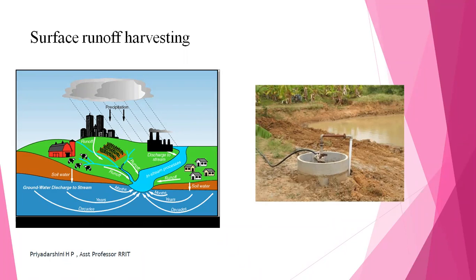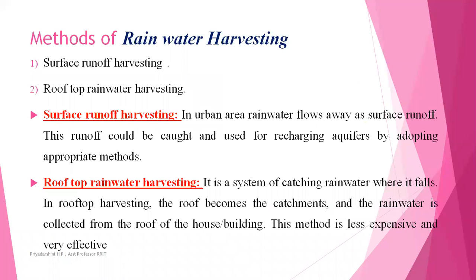The surface is not only the land areas and everything. You can go for any drainage of water, or you can consider the road section. So whatever water is available above the surface, everything will be considered as surface runoff harvesting.